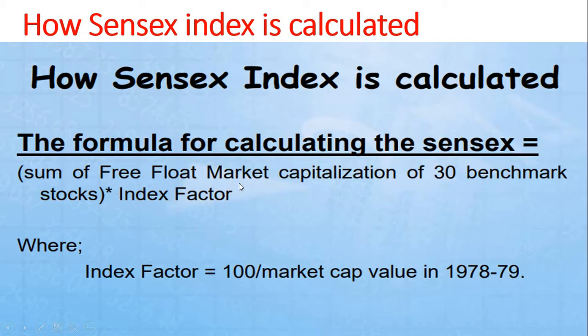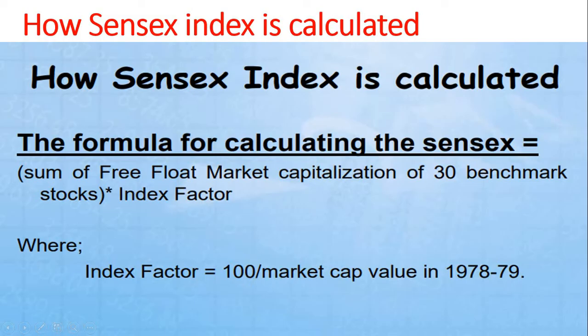We understood free float market capitalization. Let us discuss the index factor. How can we calculate the index factor? We can calculate it as 100 divided by the market capitalization value in 1978 and 79. Based on this, we can find out the Sensex. What is the index factor? See, the index factor is 100. Why have I taken 100?